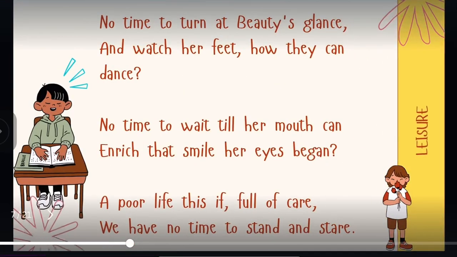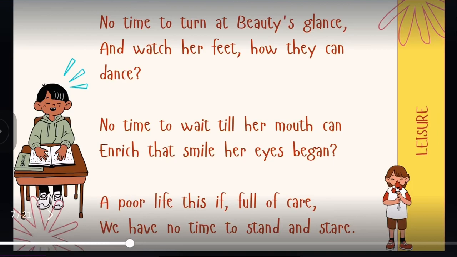No time to turn at beauty's glance and watch her feet, how they can dance. In these two lines, the poet is talking about a beautiful girl, and he's saying that we are so busy that we have no time to look at the beauty of a girl and the way she is dancing. We have no time to look at her feet, the way she is moving while dancing.